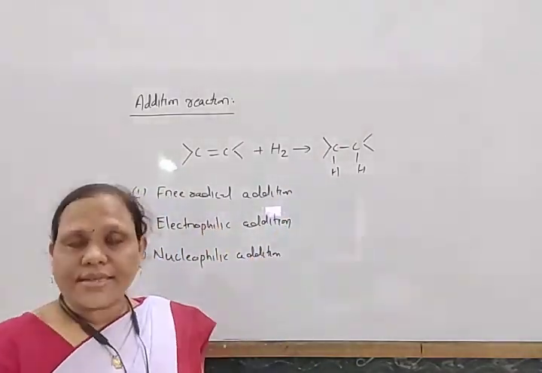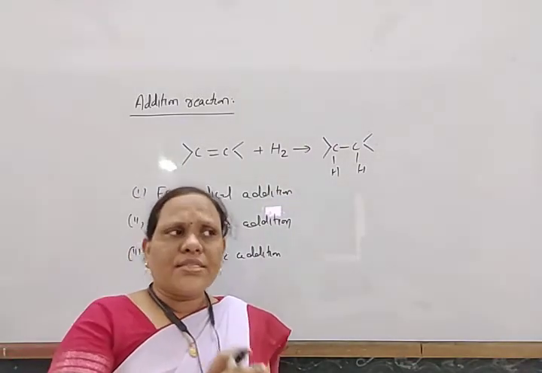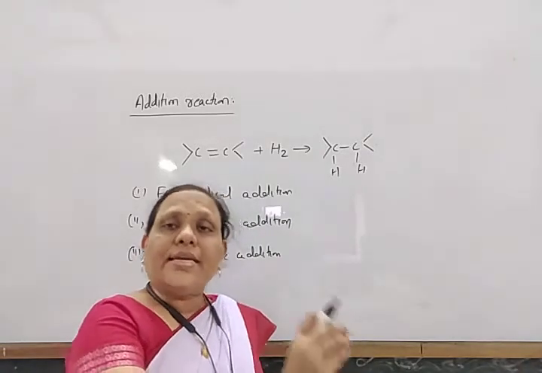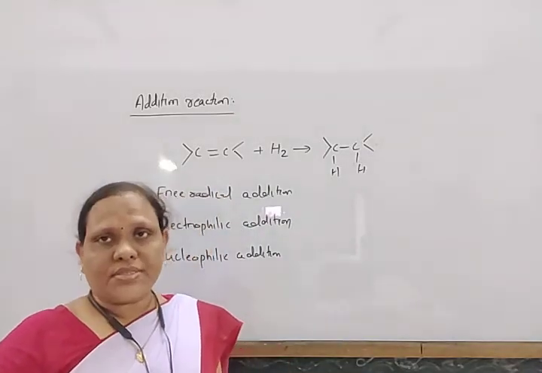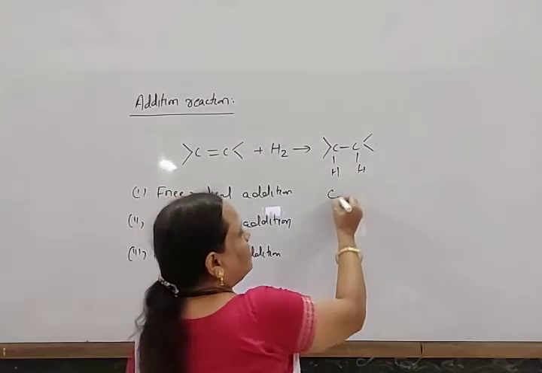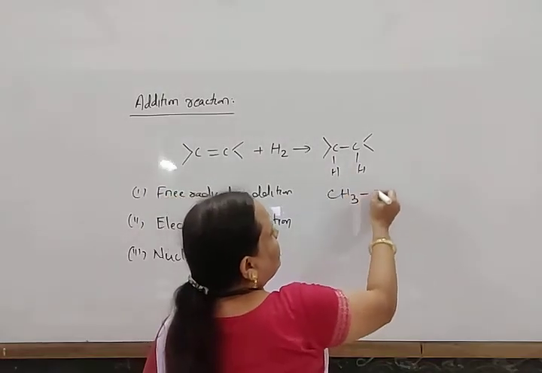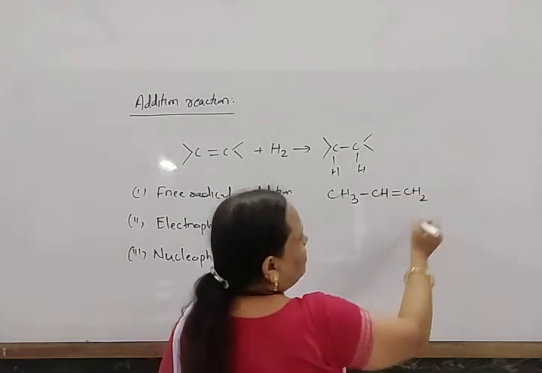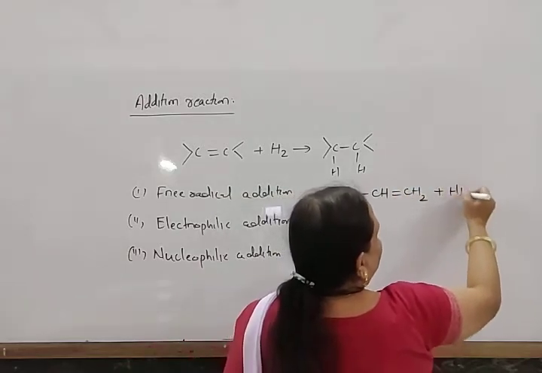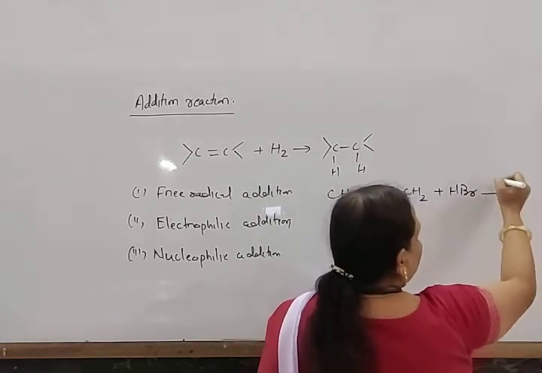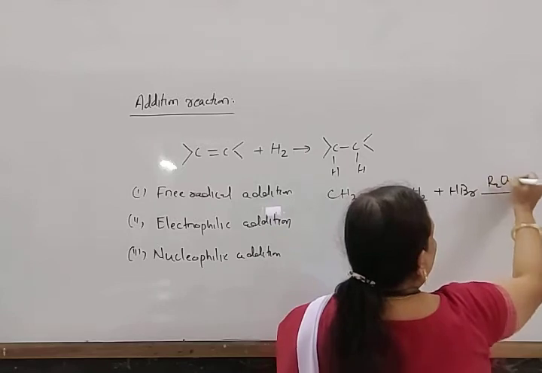So a free radical addition reaction is one which is initiated by a free radical. Generally, the addition of HBr to an alkene in the presence of an organic peroxide undergoes this type of reaction. Look here, CH3 CH double bond CH2 plus HBr, in the presence of organic peroxide, suppose R2O2.